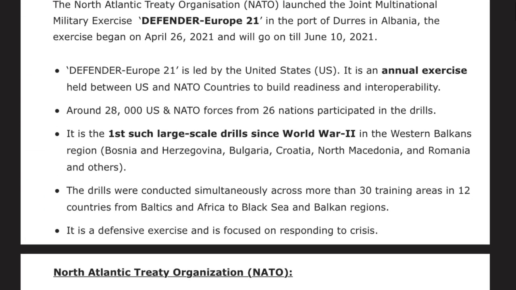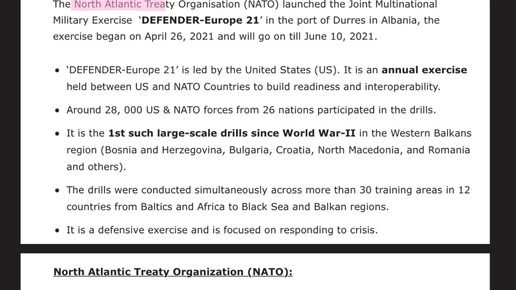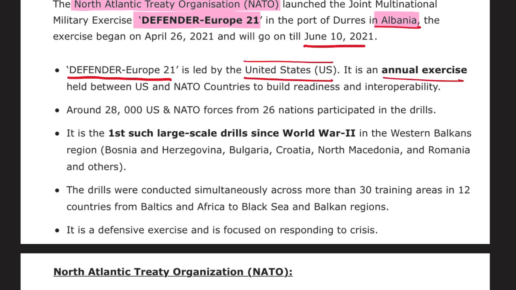Let's look at the data. The North Atlantic Treaty Organization NATO launched the joint military exercise by the name Defender Europe 21 in the port of Durres in Albania. The state, or the country, you need to remember is Albania. The exercise began in April and will go till the 10th of June 2021. This Defender Europe 2021 is led by the USA, that is United States of America. It is an annual exercise held between the US and the NATO countries to build readiness and interoperability.